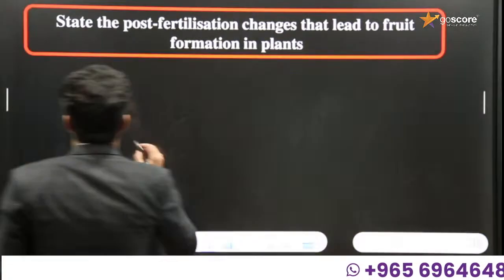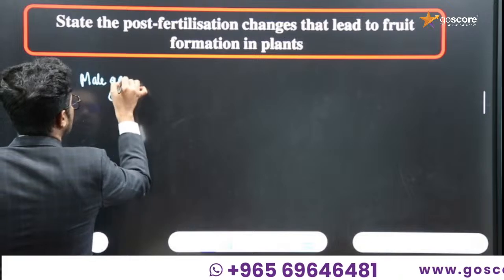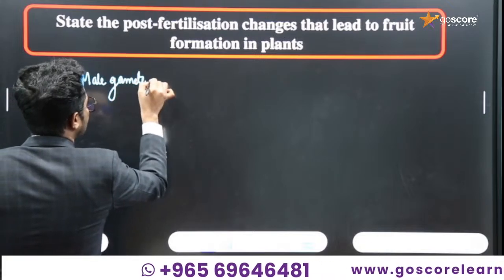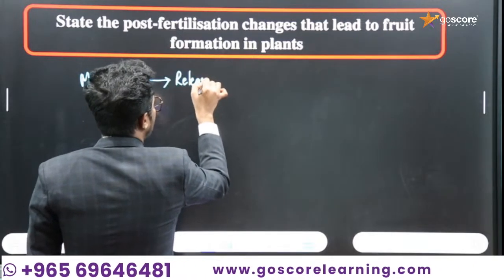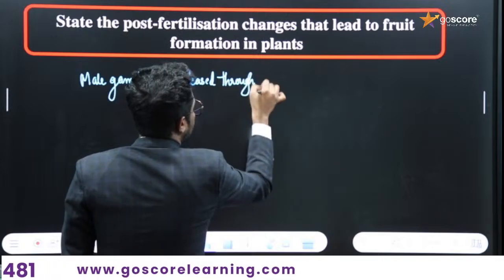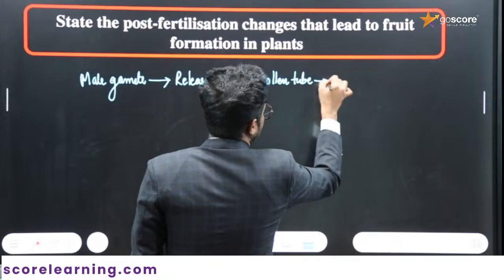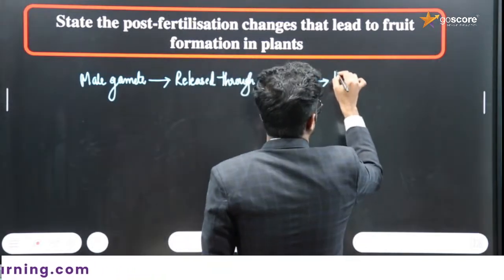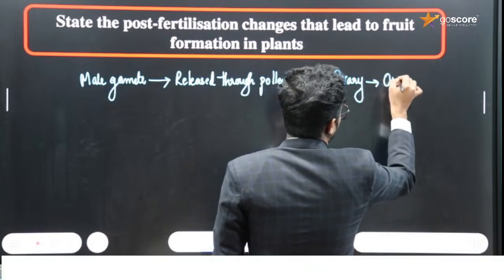Now we know one point: the male gamete is released through the pollen tube, and finally that reaches the ovary and into the ovule.